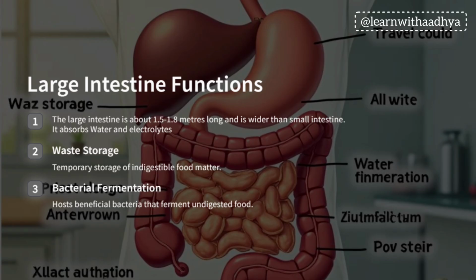Large intestine. The large intestine is about 1.5 to 1.8 meters long and is wider than the small intestine. It provides temporary storage of indigestible food matter. The large intestine absorbs water and electrolytes. The large intestine hosts beneficial bacteria that ferment undigested food.